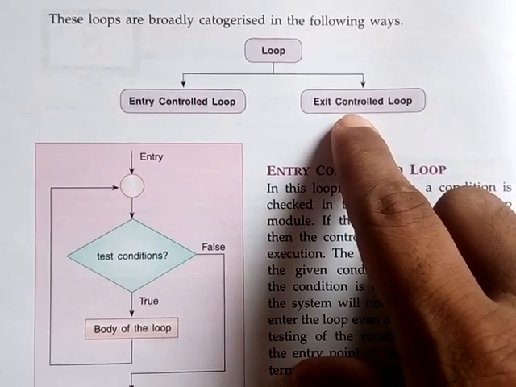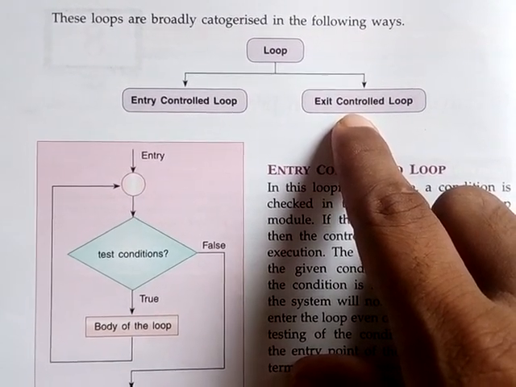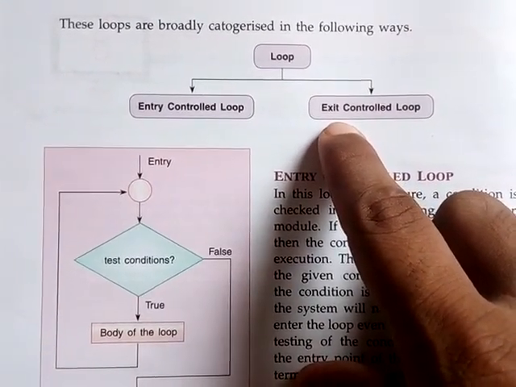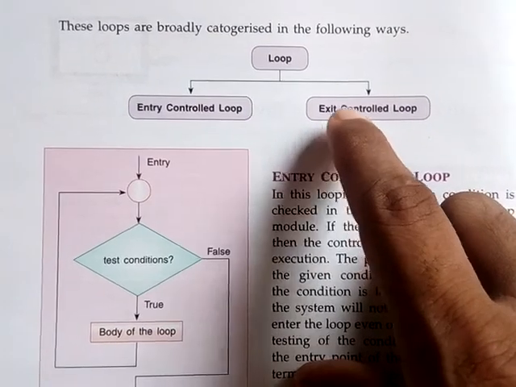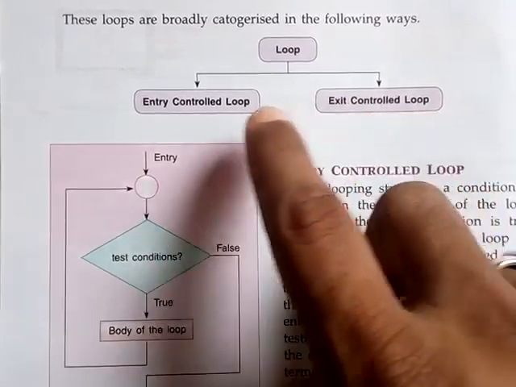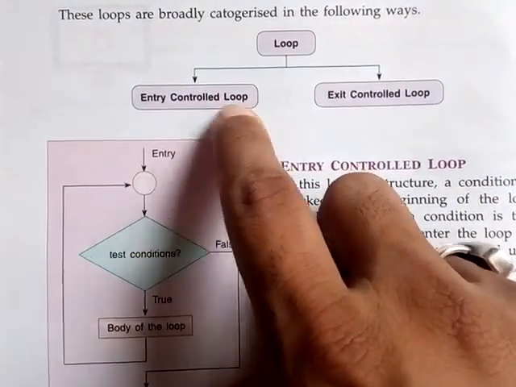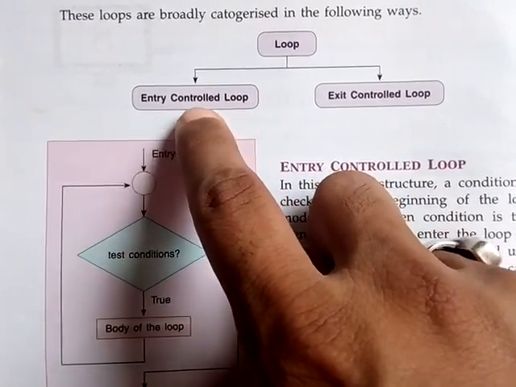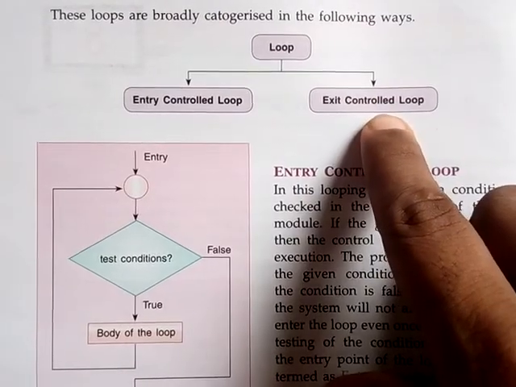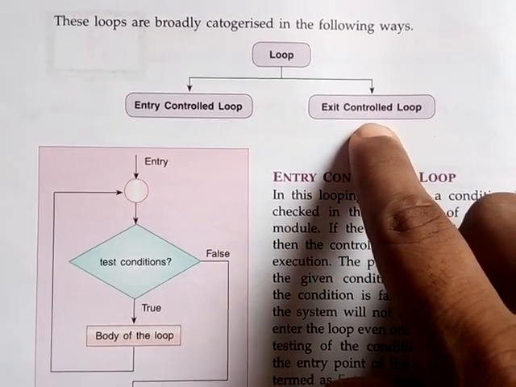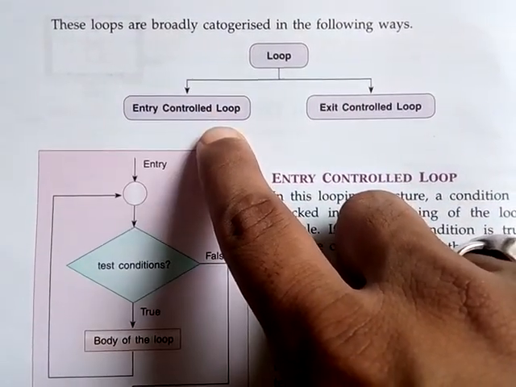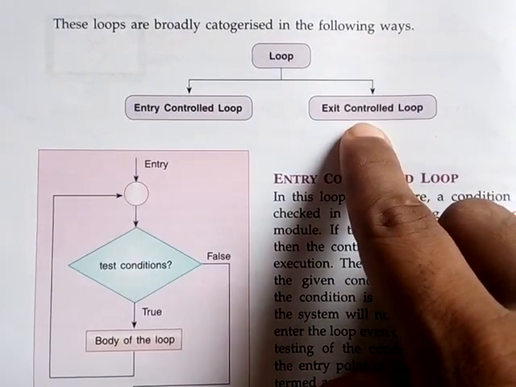When we check whether the person is perfect or not while exiting, that means when you are going from my house, at that time I am checking whether the condition is true or false. That will be called an exit controlled loop. So one type of loop is entry control loop, where we check the condition during entry into the block, and another is exit control loop, where we check the condition while exiting from the loop. Here for loop and while loop are entry control loops, and the exit control loop is do while loop.